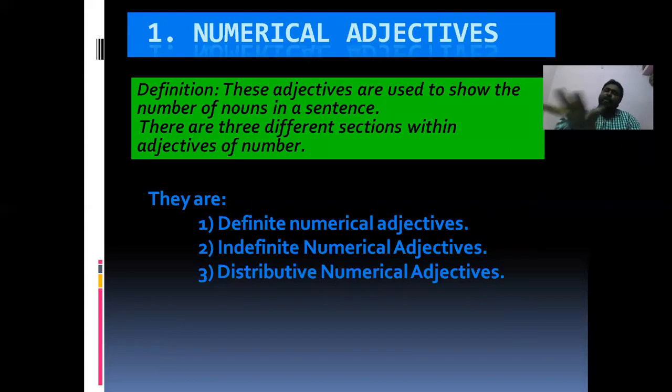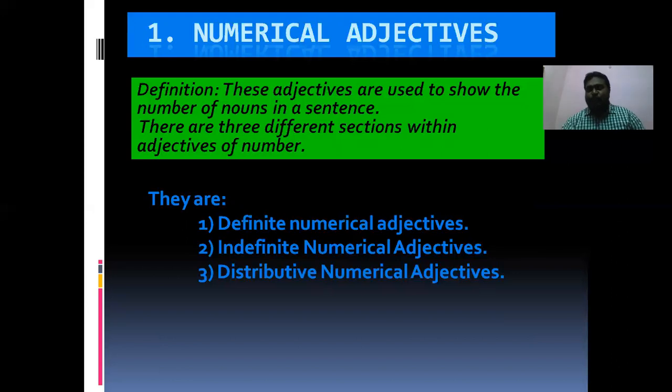There are 3 types again in numerical adjectives. What are the 3 types of numerical adjectives? They are definite numerical adjective, indefinite numerical adjective, and distributive numerical adjective.